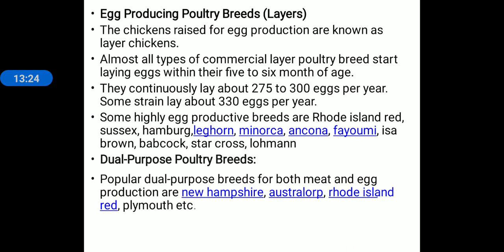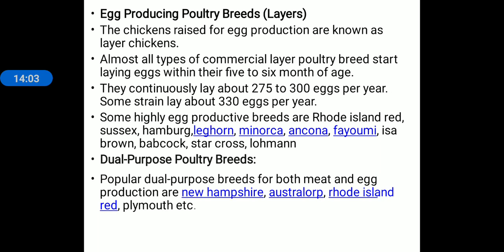Next, egg producing poultry breeds. The egg producing poultry breeds are known as layers or layer chicken. The layers start laying eggs within 5 to 6 months of age, and they continuously lay about 275 to 300 eggs per year, and some certain strains lay 330 eggs per year.